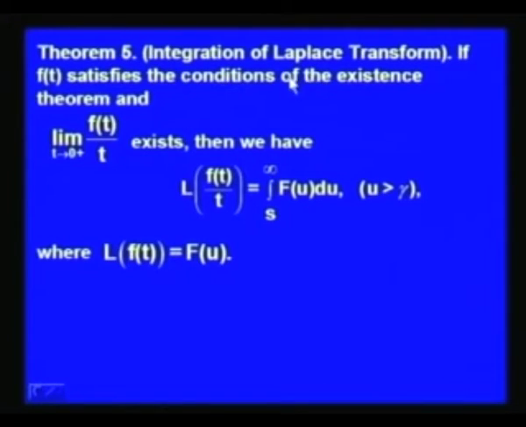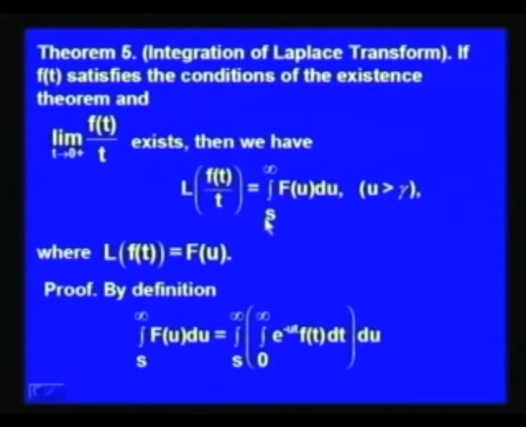So, this theorem tells us that if f(t) satisfies the conditions of the existence theorem, and moreover the limit of f(t)/t as t goes to 0 from the right exists, then we have the Laplace transform of f(t)/t equal to the integral from s to infinity of F(u) du, where u is greater than gamma and L(f(t)) is equal to F(u).